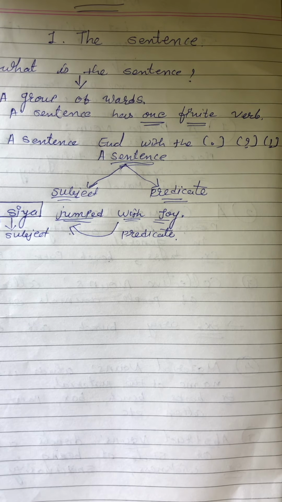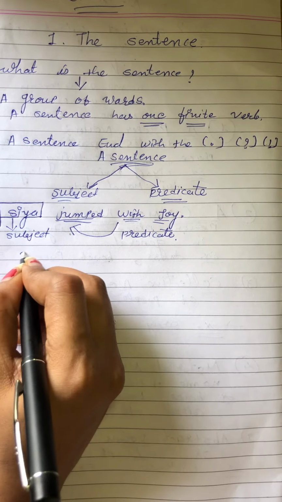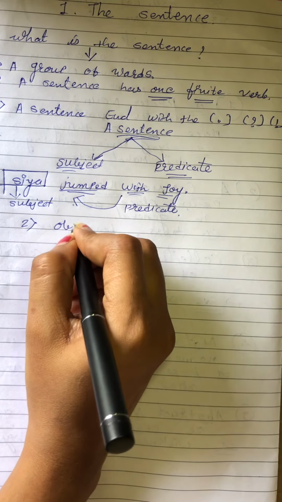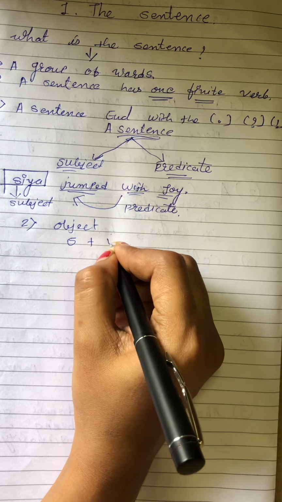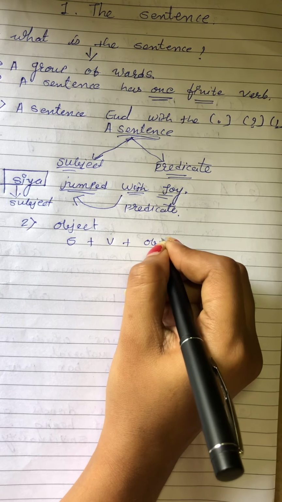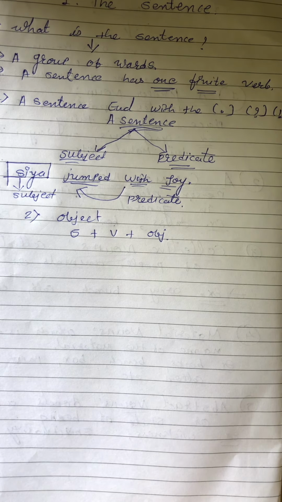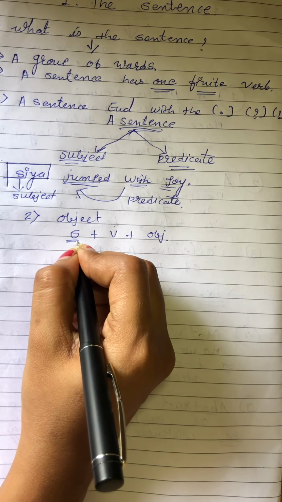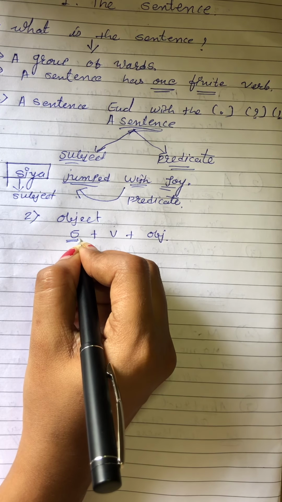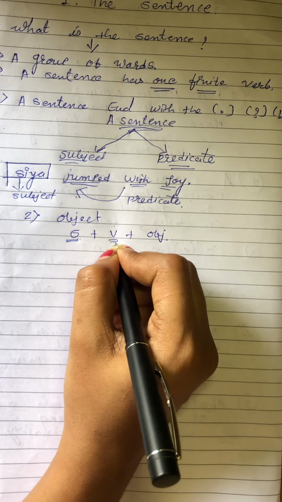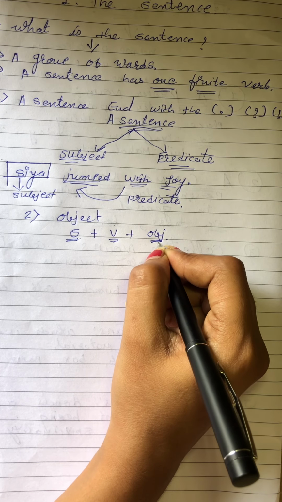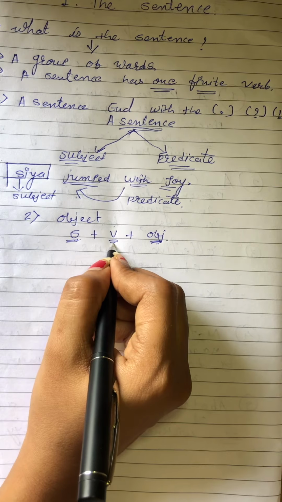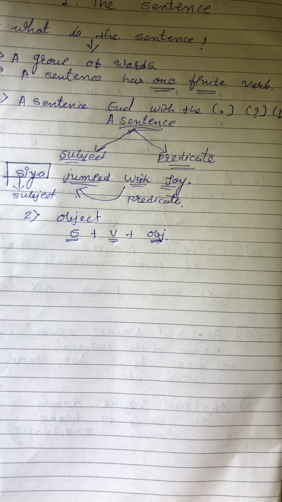Now in that sentence we also have an object. See, we have a structure of sentence: subject, verb and object. For the subject, we know that it is the name of the person, name of the thing or name of the place. Verb means doing the action by the subject. Object means the rest part which is participating with the subject and verb. It's called our object.